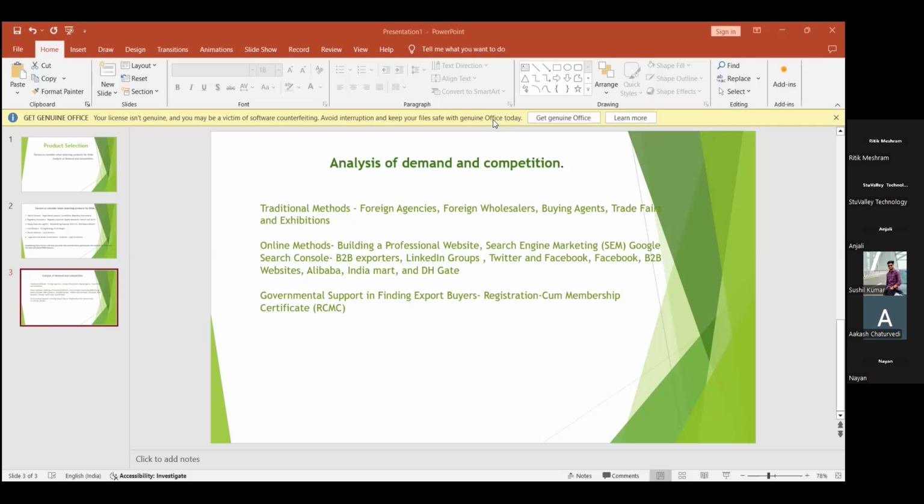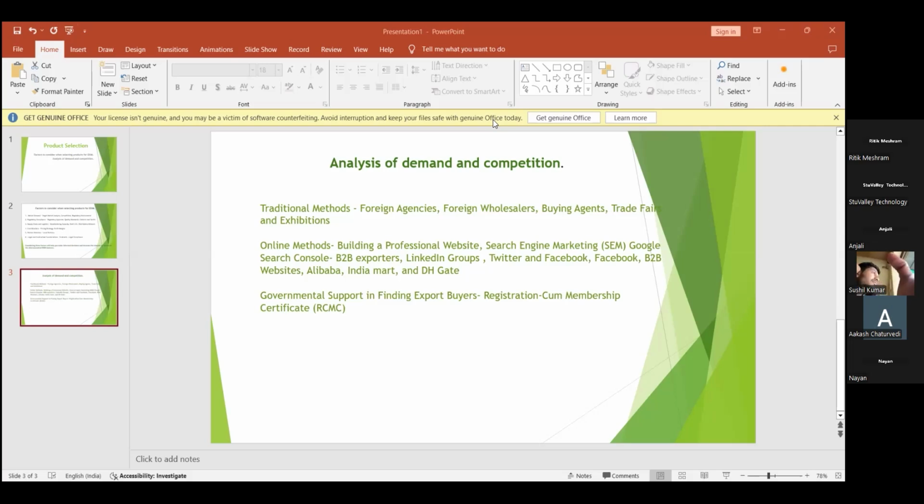And also there are the foreign wholesalers. In foreign countries also there are wholesalers who are ready to buy Indian products in wholesale, that is, in bulk. So we have to search for the foreign wholesalers, and also search for buying agents. Buying agents buy the product from India and distribute it to the local market. So we have to search for these agents.